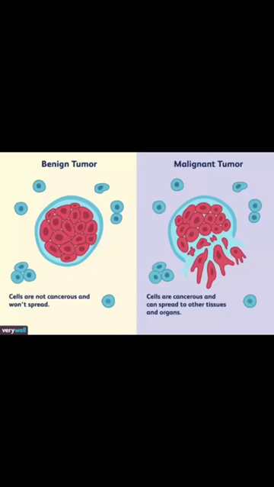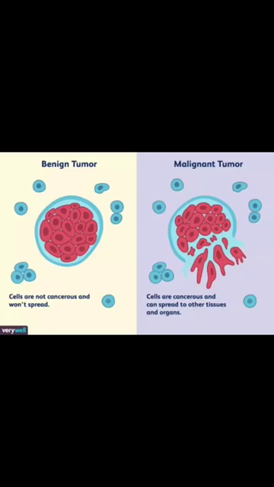I will be continuing with the chapter cell division. This is part 2 of that chapter, and in the previous video, that is the part 1 video, I have discussed the types of cell division, the cell cycle and the phases of the cell cycle. Now today I will be talking about cancer, what cancer cells are, and what malignancy is.